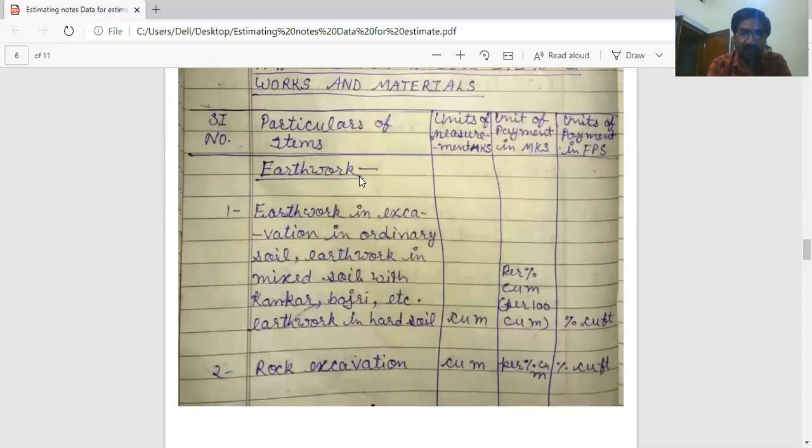So, payment in the metric system for various works. First is earthwork: earthwork in excavation in ordinary soil, earthwork in mixed soil with conker, bajri, etc., and earthwork in hard soil. The unit of measurement is the cubic meter, and payment is per cubic meter percentage, or per 100 cubic meter. In the FPS system, payment is per 100 cubic foot.